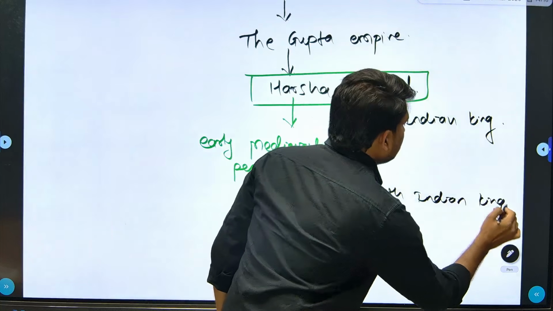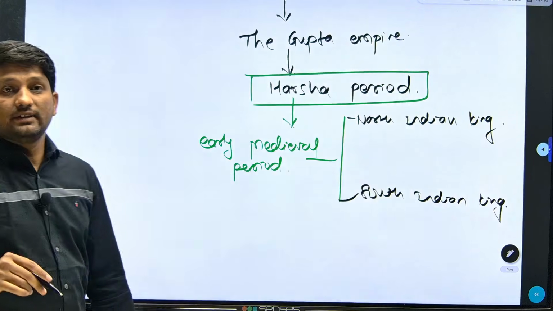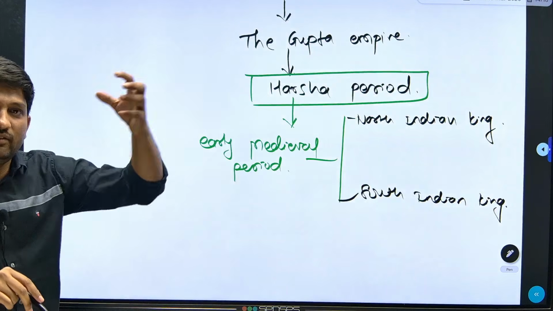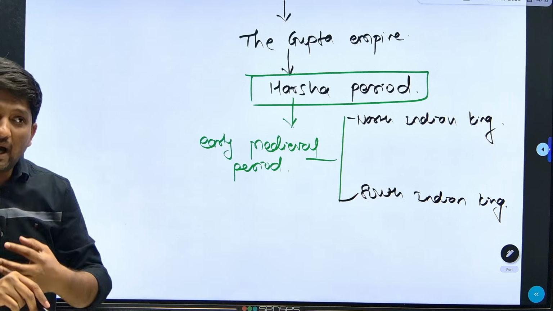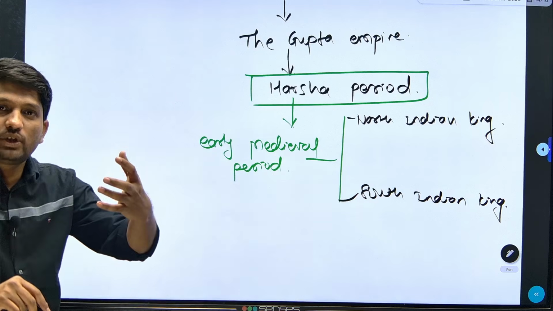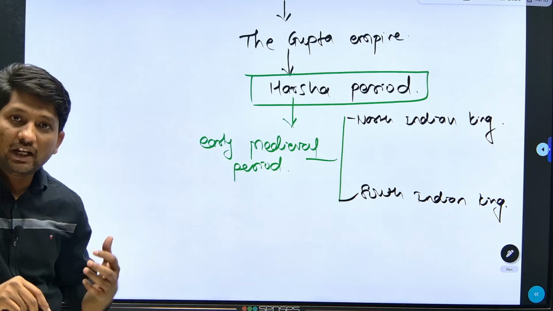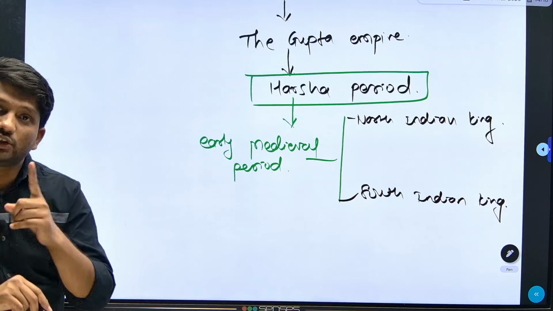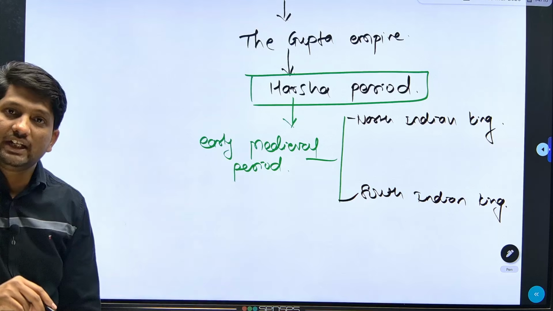In North India we have the Maukharis, Maitreyas, then the Gurjara Pratiharas, Palas, then Rashtrakutas. Then who were the kingdoms in South India? Chalukyas, Rashtrakutas, Pallavas, Pandyas, Cholas. So all these were South Indian kingdoms.